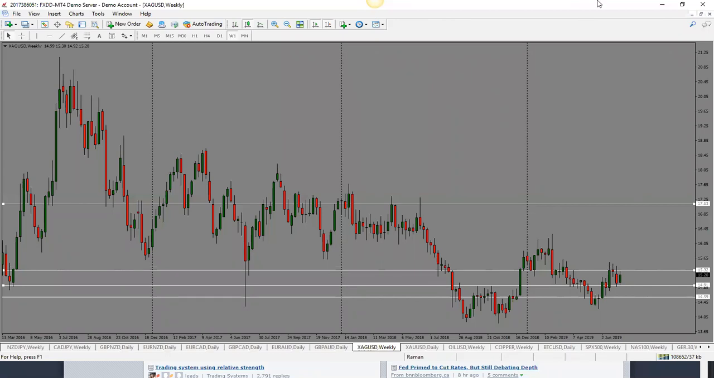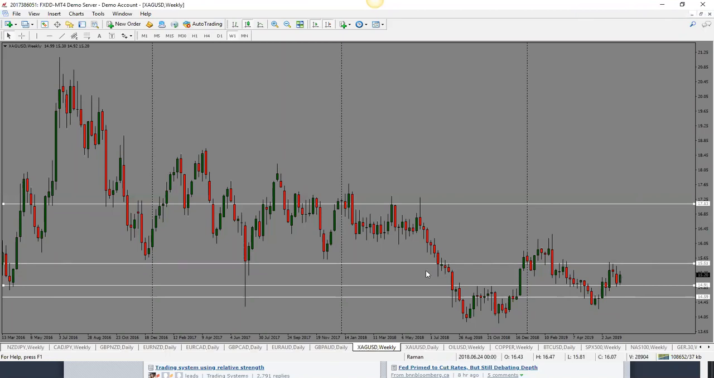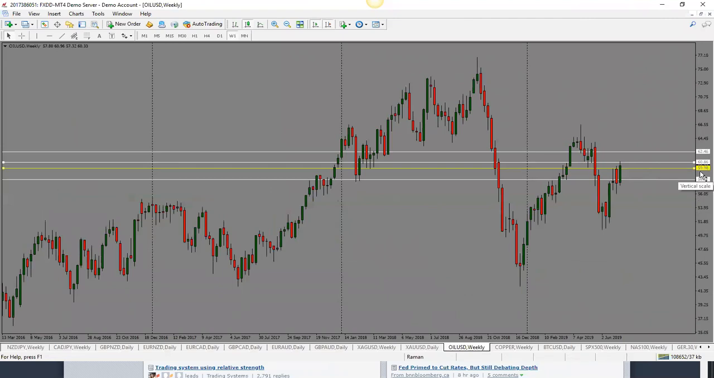If it doesn't break this high here at 15.32, it can come back down and then it could potentially break to the downside. So again, I'm neutral on this one as well, slightly looking for a slight move to the upside, but I would be careful.